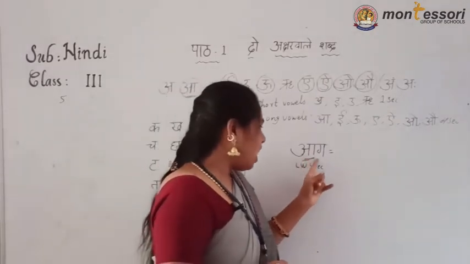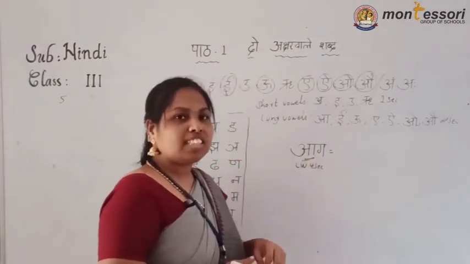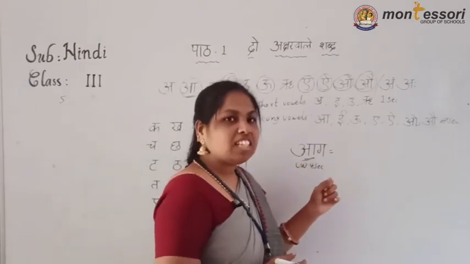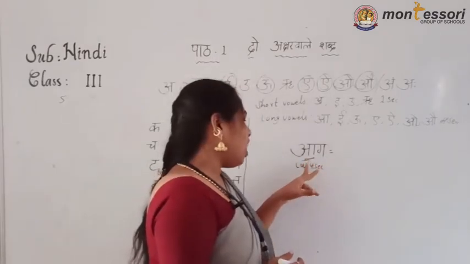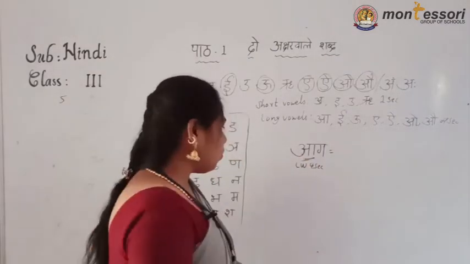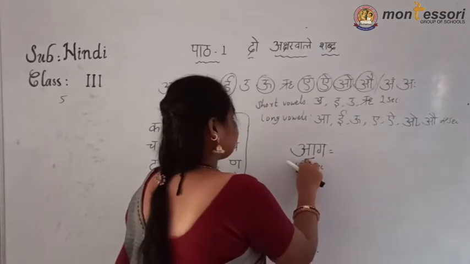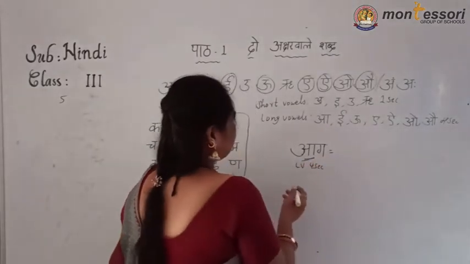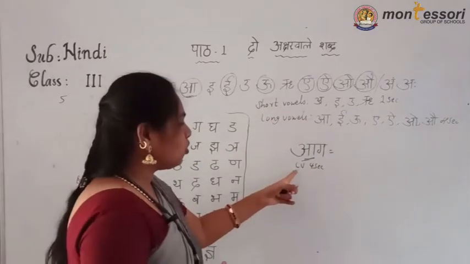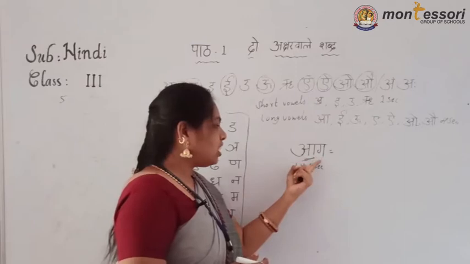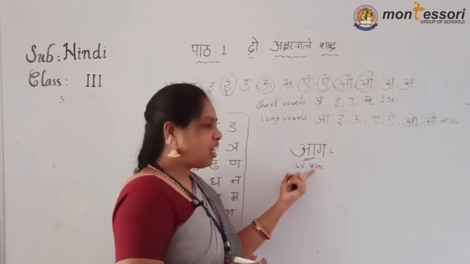Now see here, ag. What is the sound of that one? Ag. See here, how I am saying ag. This is a long vowel. LV means long vowel, V is for vowel. This one is a long vowel, and for 4 seconds we have to say.